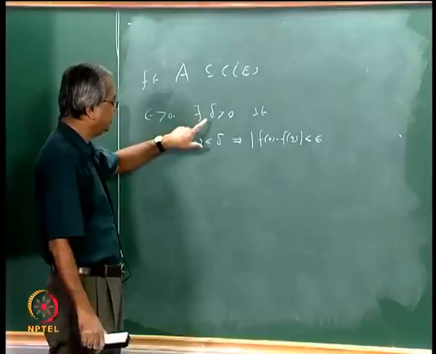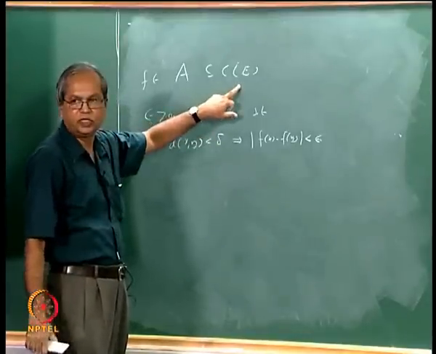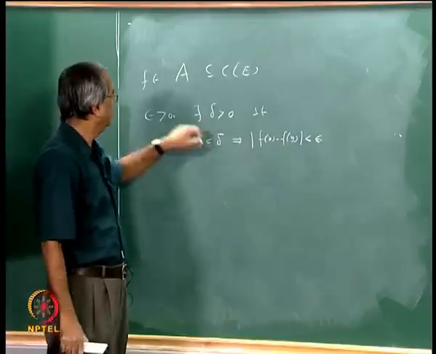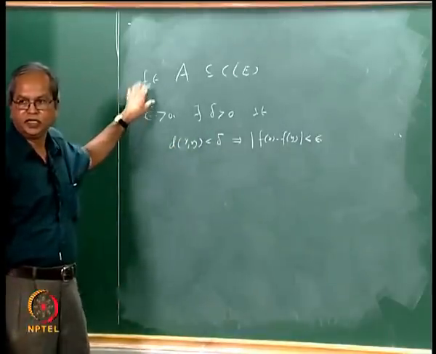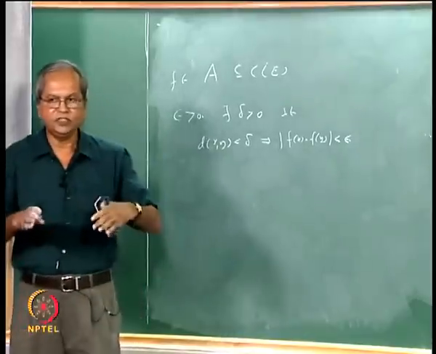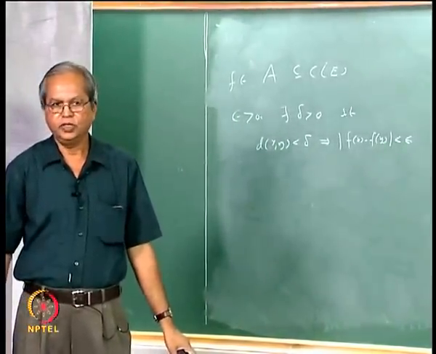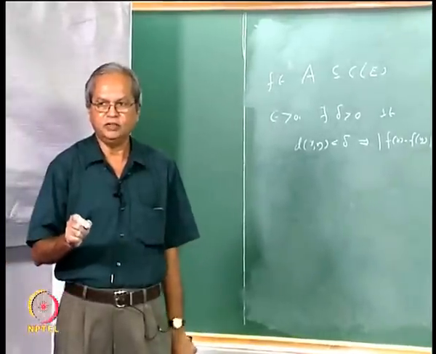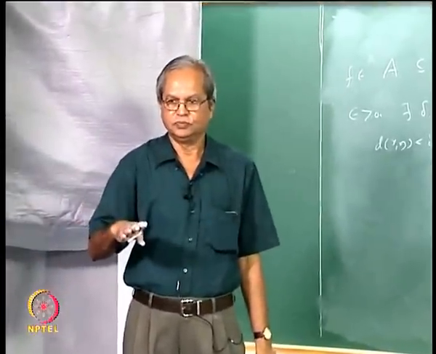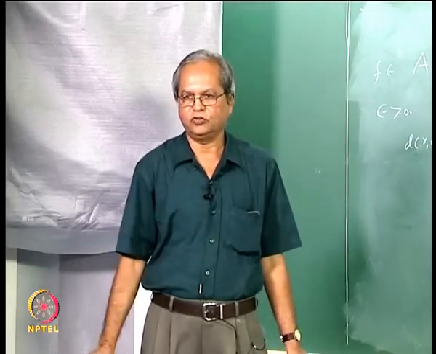So given epsilon, you can find a delta. We already know that this delta will not depend on x because it is uniformly continuous, but it may depend on f. A is a family of functions. Given an epsilon, for different f's there may be different delta. But suppose you can find one delta which works for all f. Then that family of functions is called an equicontinuous family of functions.